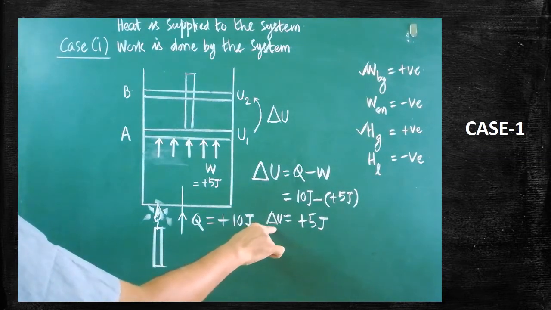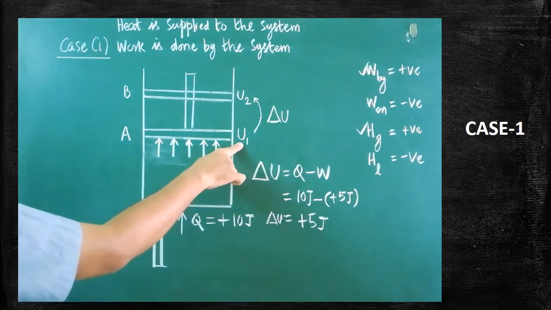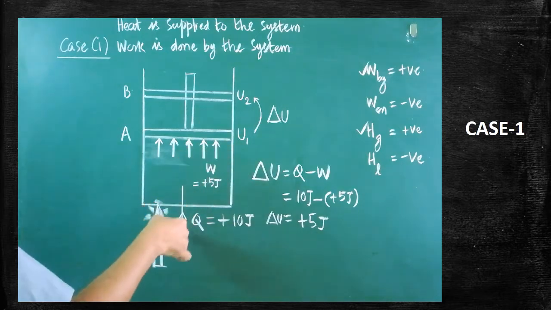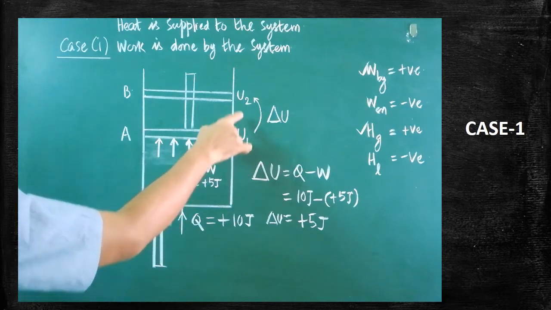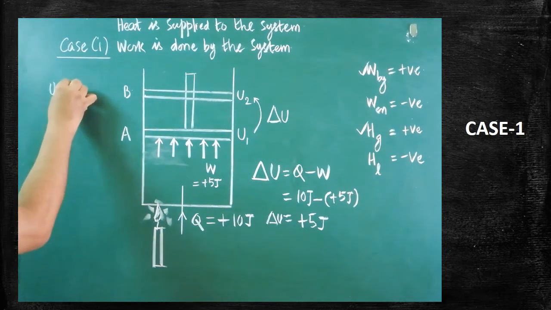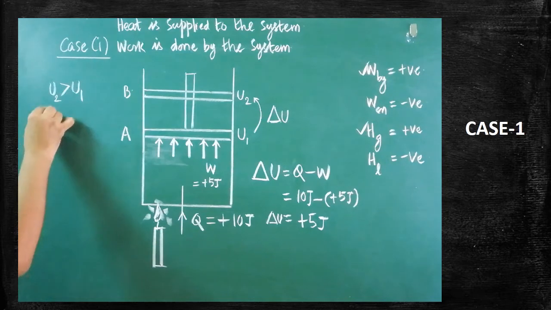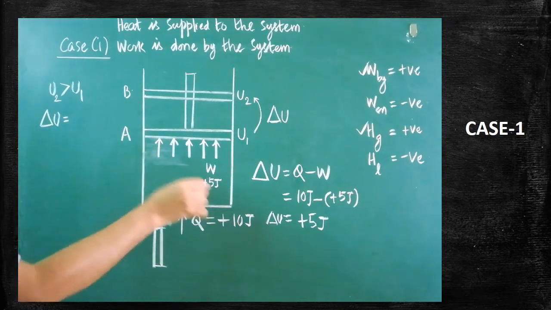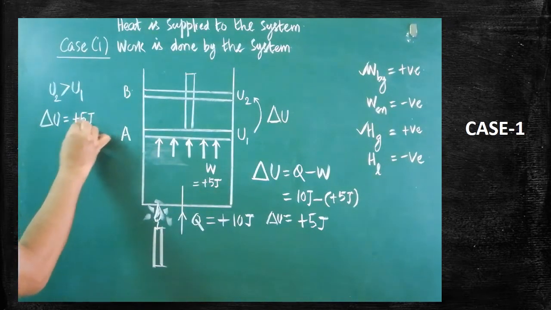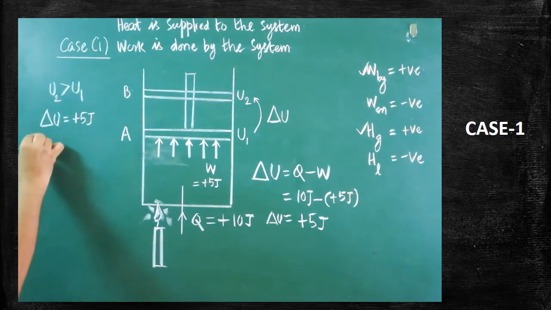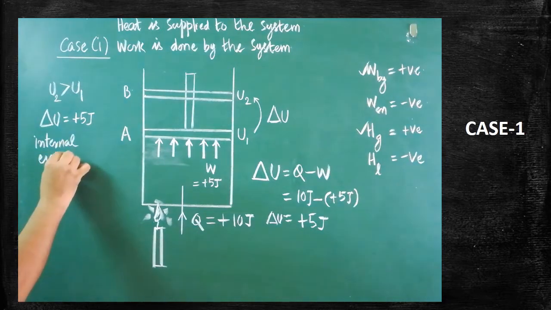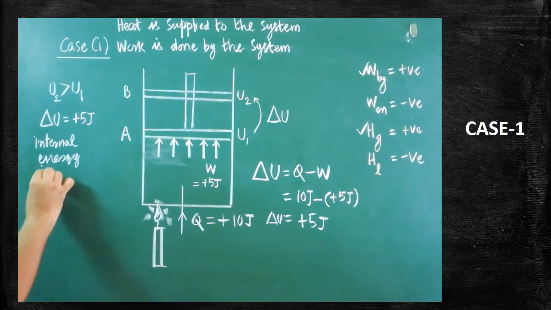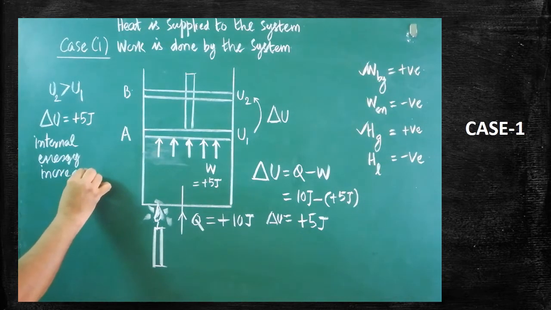Change in internal energy is positive means initially the internal energy is low. After the supply of heat, after the work done, what happens? The internal energy increases. So U2 is greater than which one? U1, and the change in internal energy is how much? Plus 5 joule. It shows that the internal energy increases in this case. Understood?